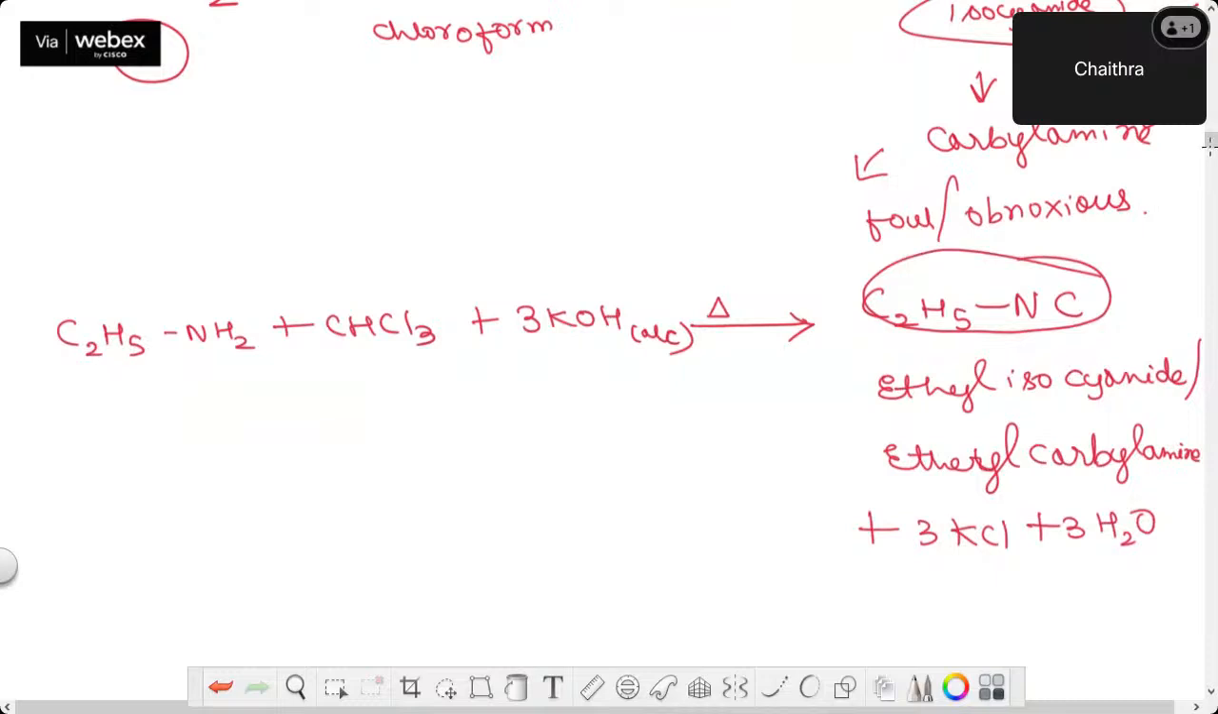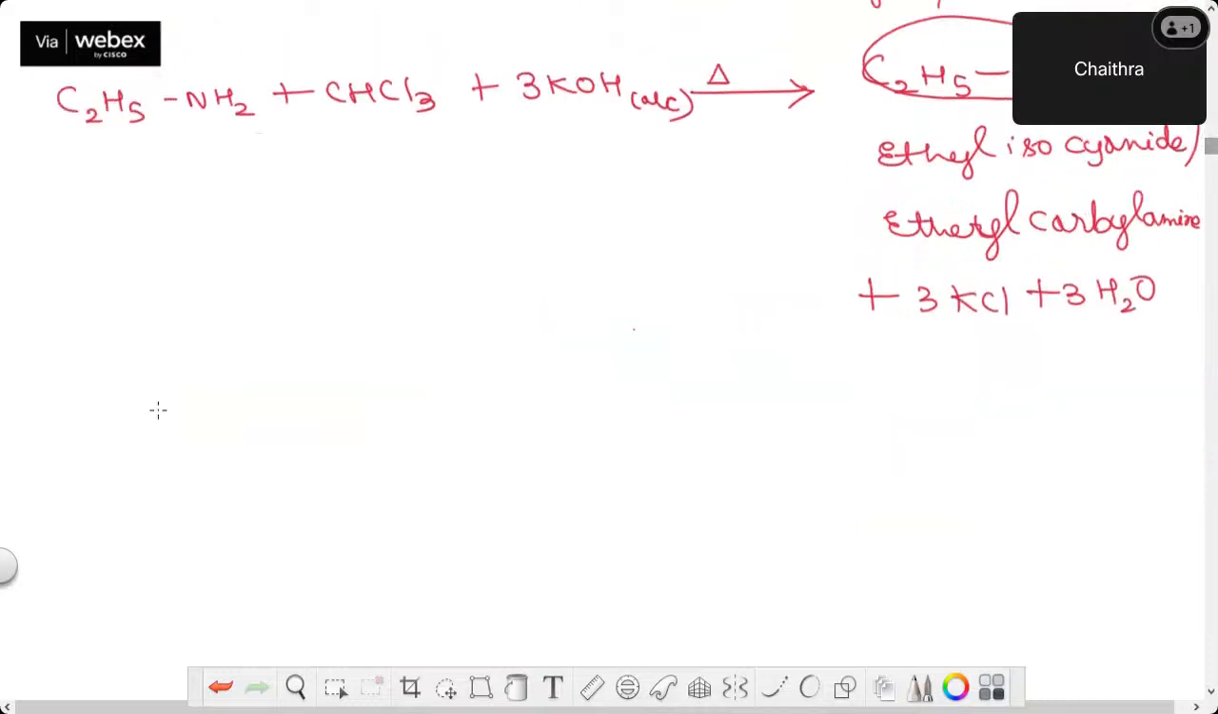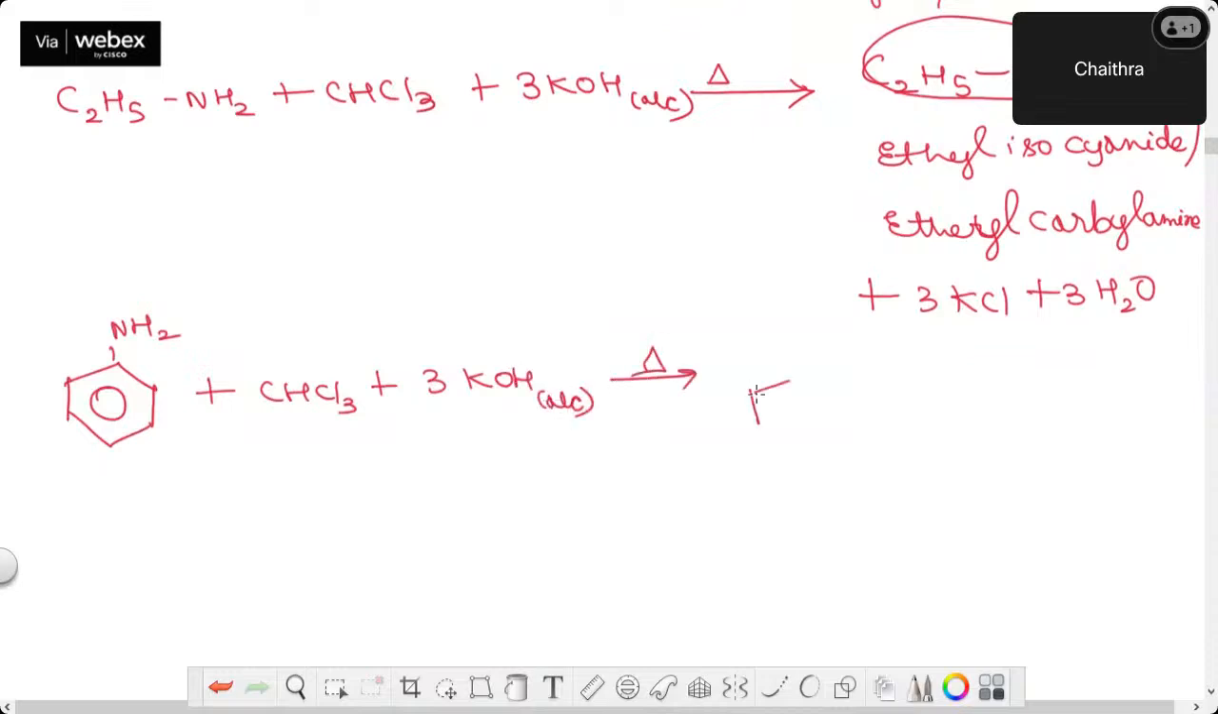Okay. So let me take one more example for you. I'll take now an aromatic primary amine. Can you tell me now what is the product? Reagents are the same only. I'll add chloroform and alcoholic KOH. Heat it. I should get isocyanide, right? So attach the benzene ring to NC. I got phenyl isocyanide, or phenyl carbylamine, plus byproduct.